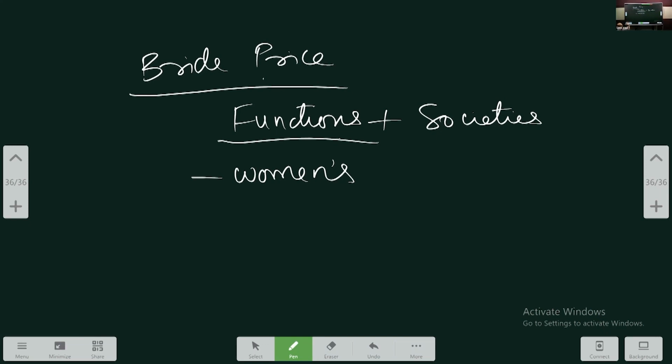And what is the function of bride price? It's a way in which women's contribution is acknowledged. It's a way in which the family which is losing the woman is compensated for the loss of a valuable worker. Bride price can also be a security for marriage, because it makes sure that men do not casually leave their wives.